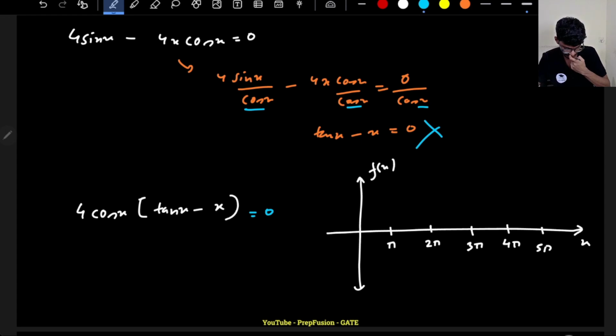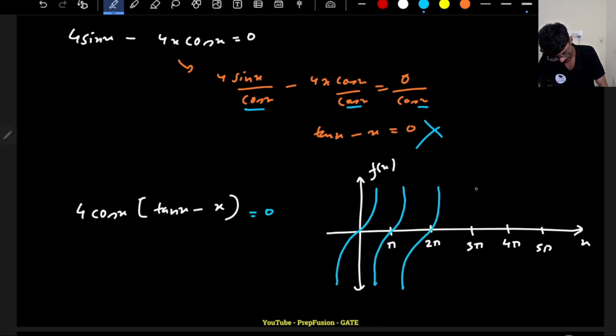Around pi the value is 0. At every pi the value goes to 0, and at every pi by 2 the value goes very high. So roughly this will be the graph. You can remember it like this: at every pi, sin x goes to 0, so tan x also goes to 0. That's how it is periodic about every pi.